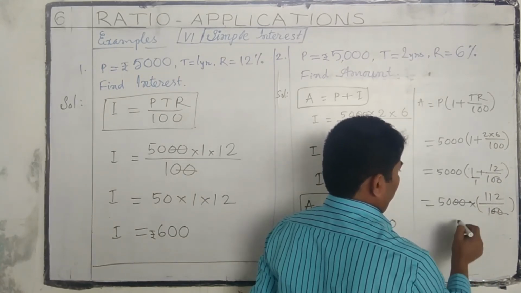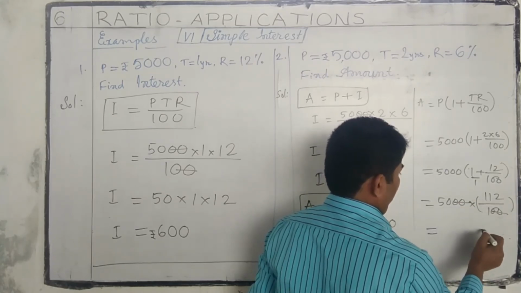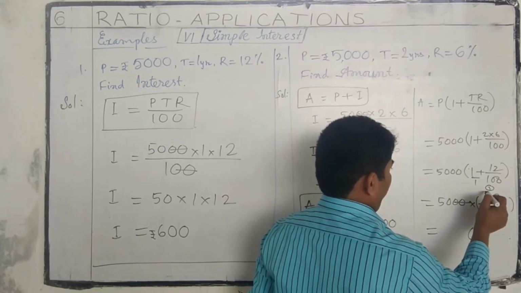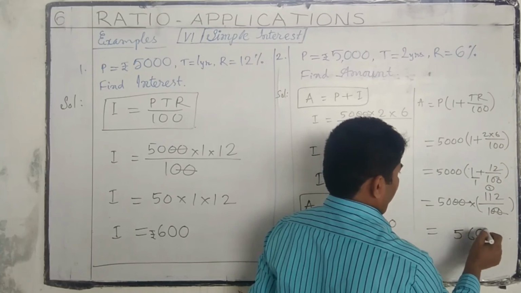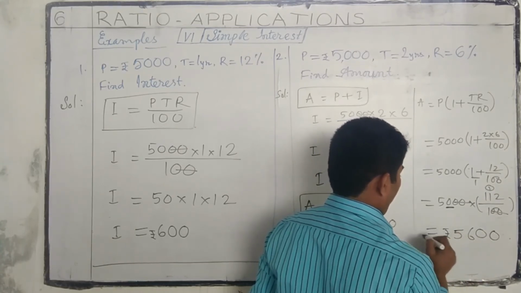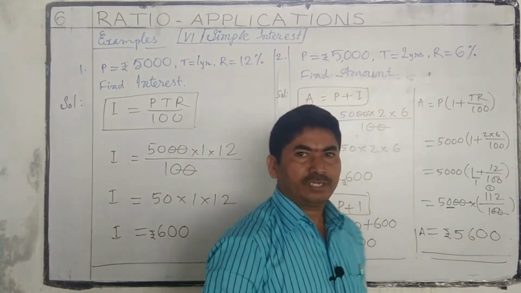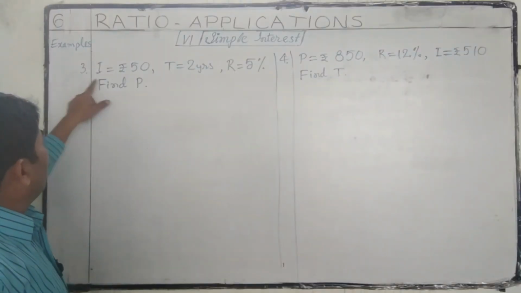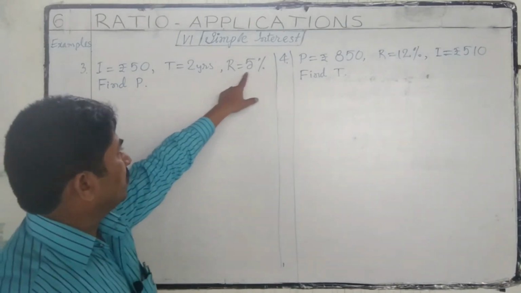Two zeros get cancelled. 5 twos are 10, 5 ones are 5, 6, 5 ones are 5. Keep this 0 last. So in this also we got 5,600 rupees.